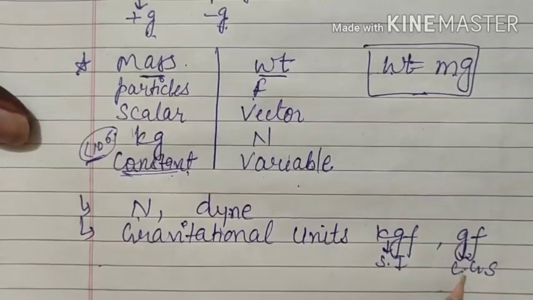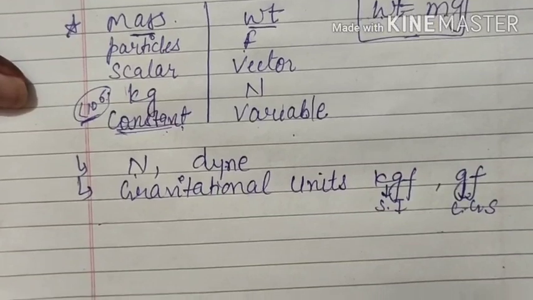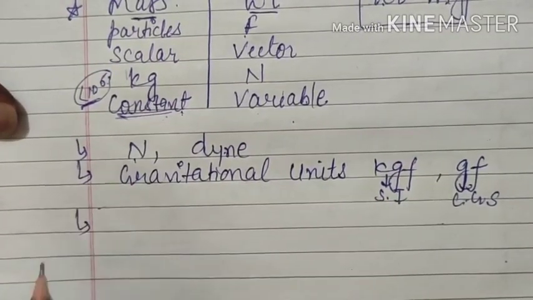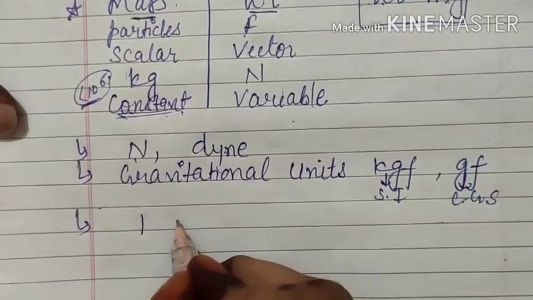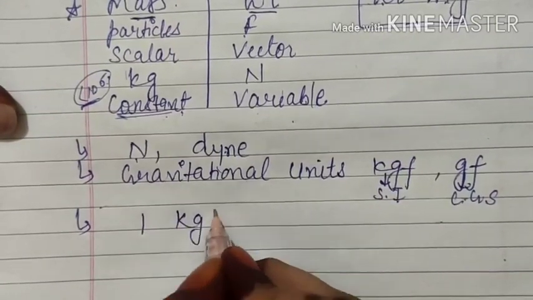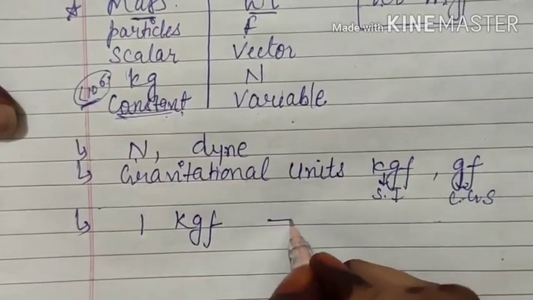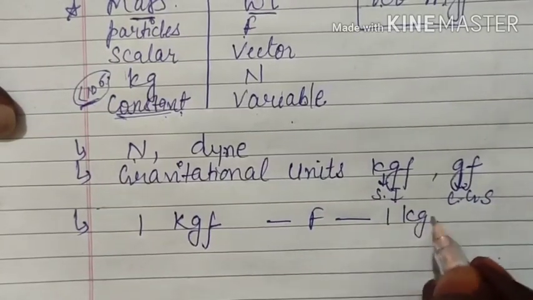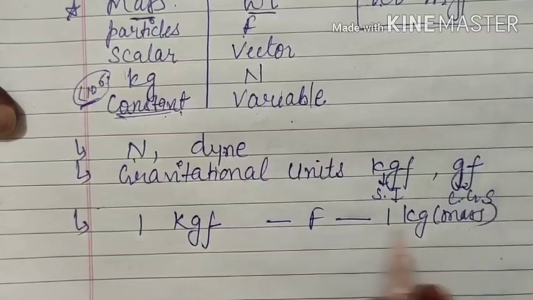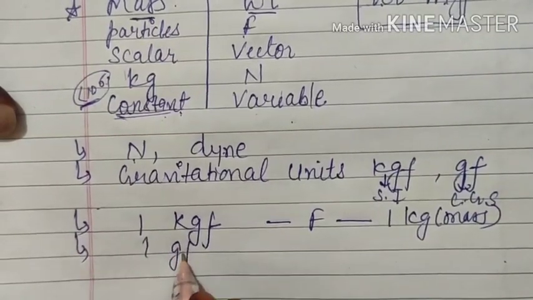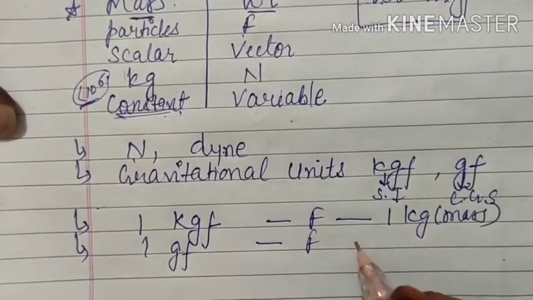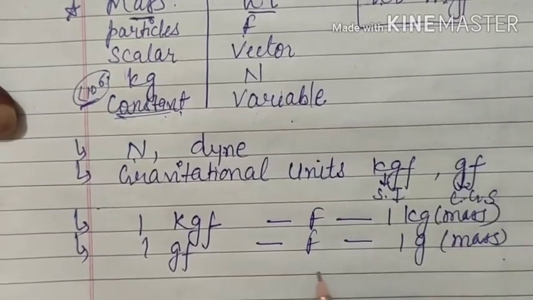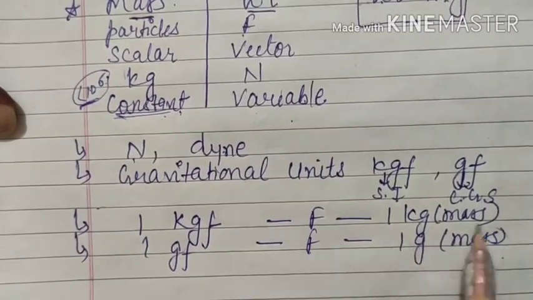So now we will need the definition and relation. First the definition: 1 kilogram force is the force due to gravity on an object of mass 1 kilogram. Similarly, 1 gram force is the attraction force or force of gravity on 1 gram of mass.